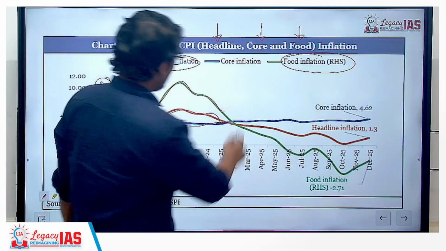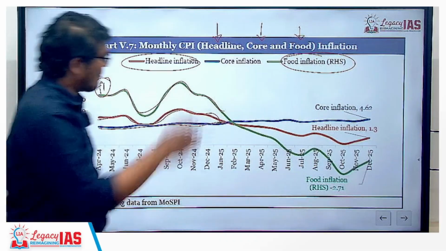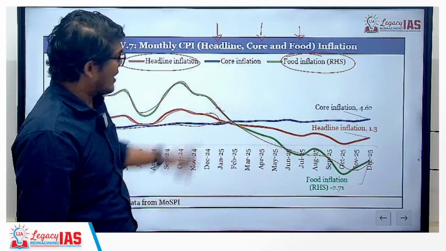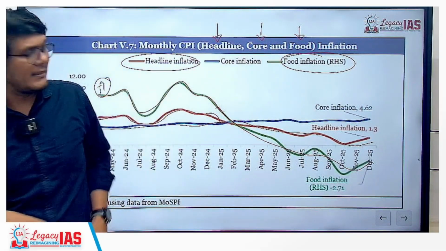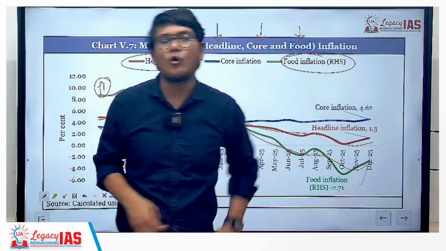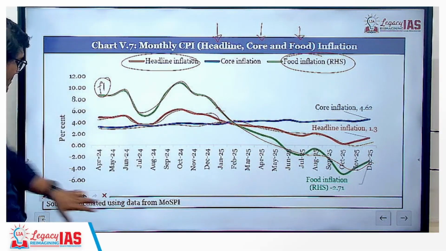It remained the case till about the beginning of 2025, but since then we have managed to bring down the food inflation, because of which the headline inflation has also come down. So now we are in a situation wherein food inflation is the lowest, then headline, and then core inflation. So this sequence is what you should be remembering.